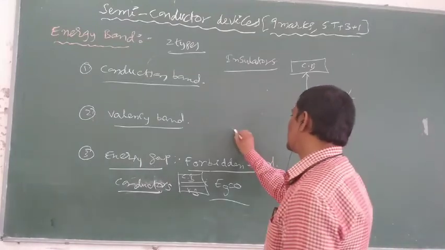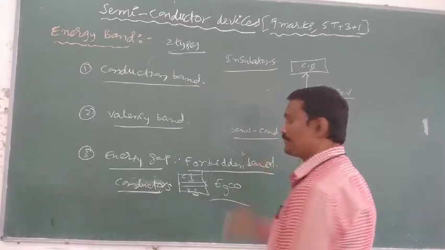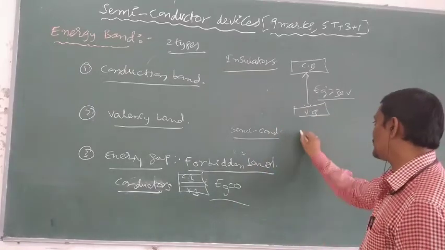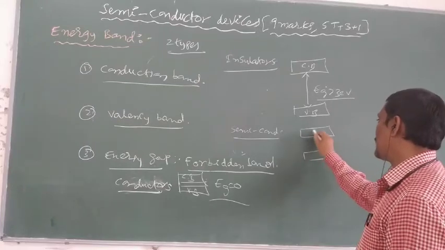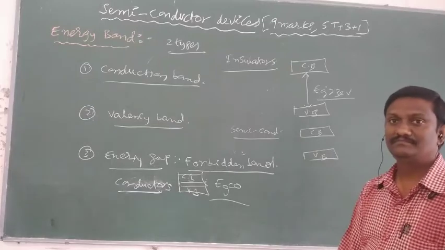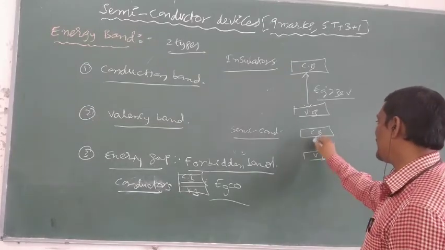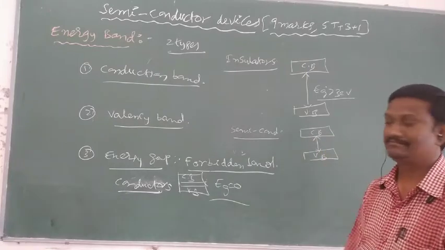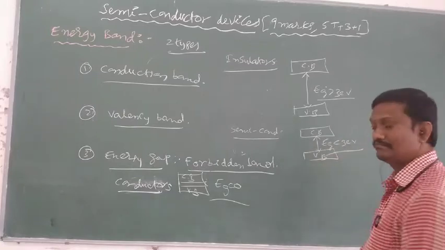And next, the third one is semiconductors. In case of semiconductors, what about the energy gap? The upper band is the conduction band and the lower band is the valency band. In semiconductors, the gap between the conduction band and valency band is less, less than 3 electron volts.